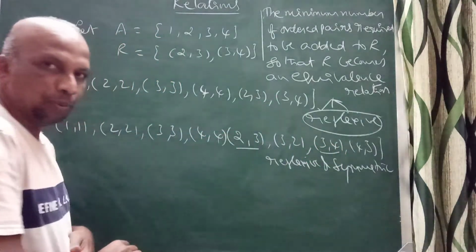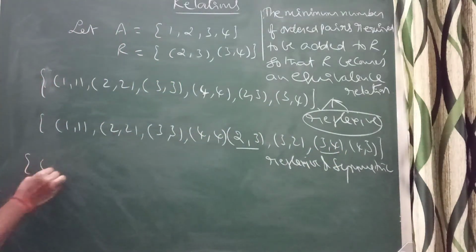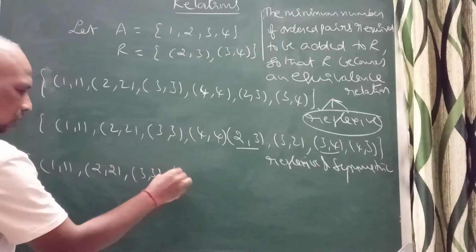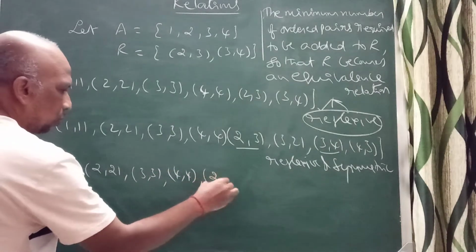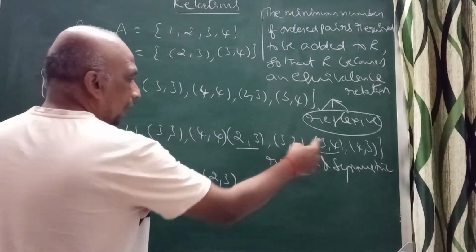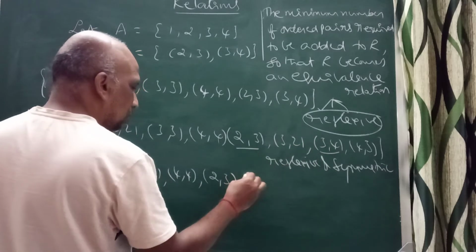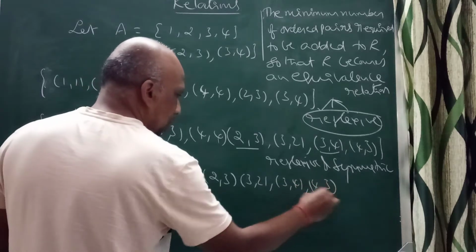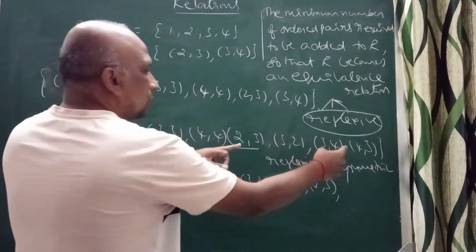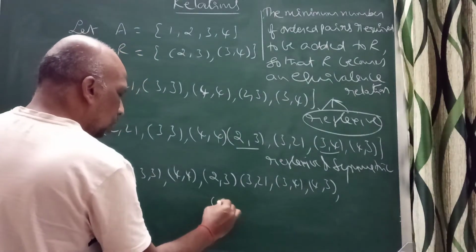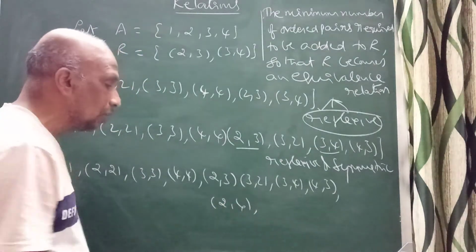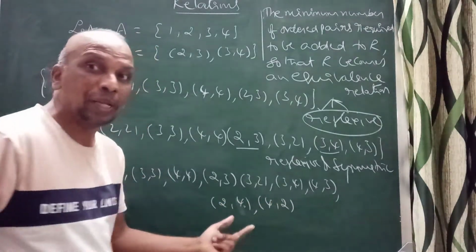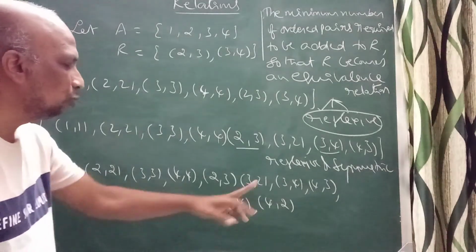So I should add (2,4). When (2,4) is there, I want (4,2) also, because it should be reflexive, symmetric and transitive. So (2,4) and (4,2).